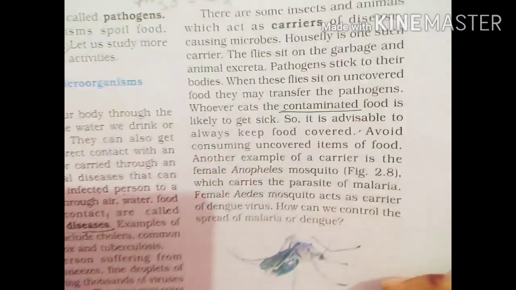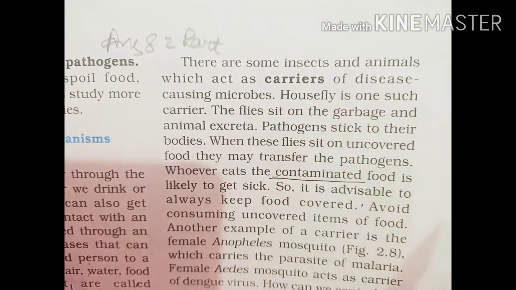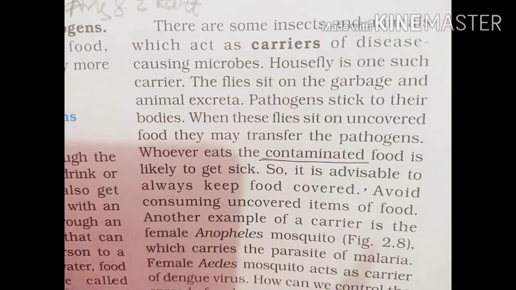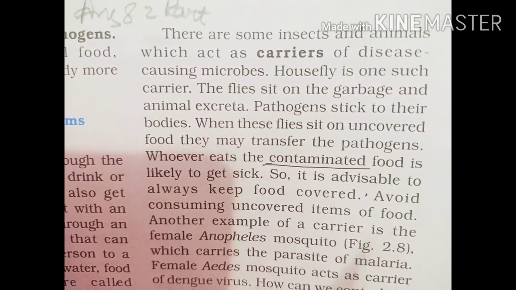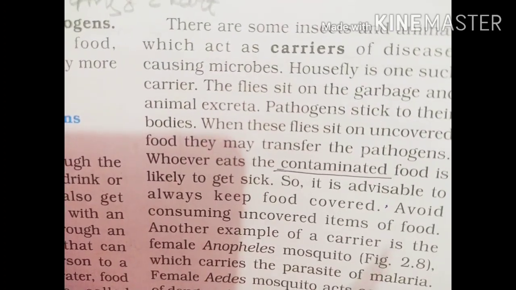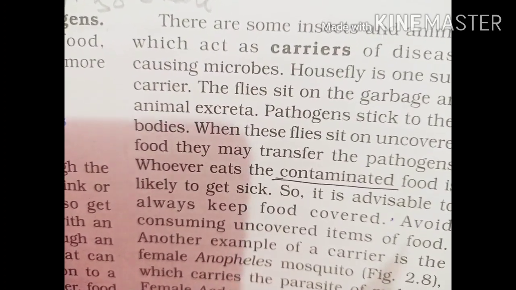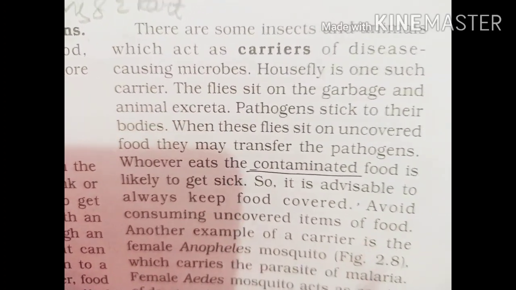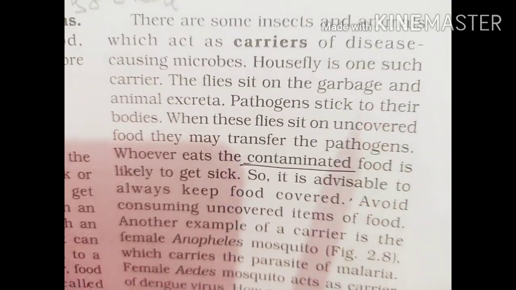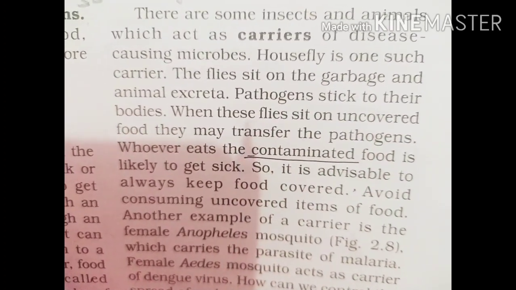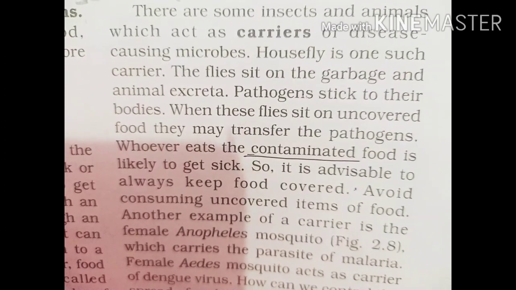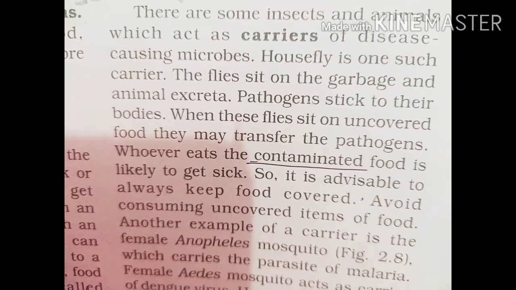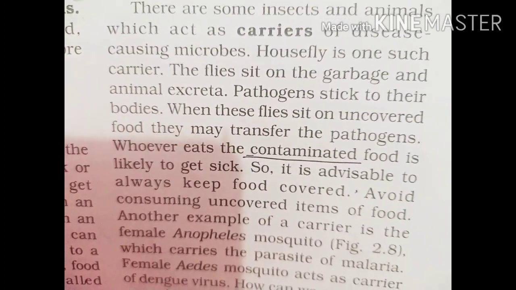Now, there are some insects and animals which act as carriers of disease-causing microbes. Carrier means anything or anyone that carries something; an animal, an insect, or even a human being can be a carrier. The housefly is one such carrier. Flies sit on garbage and animal excreta. Where are houseflies most commonly found? Of course, in untidy places and garbage areas.